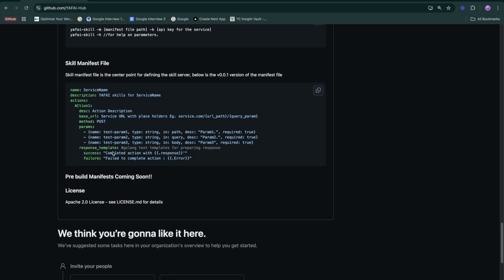Now, response template is to feed back the output from an action in natural language back into the LLM or back into a chat context so that the agents and the orchestration can work on it. Now, the idea is to have such pre-built manifests that can be run alongside Yafai skill. And when I say pre-built manifest, these could be services that are already available, or could be your own custom REST APIs if you would like to build and integrate. So this is a high-level intro about the Yafai project.